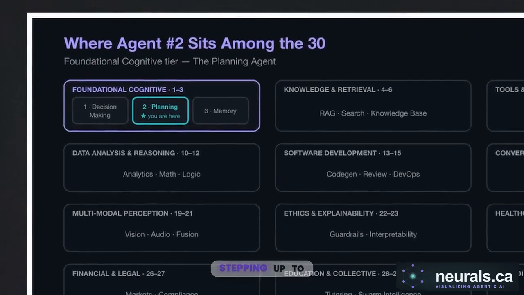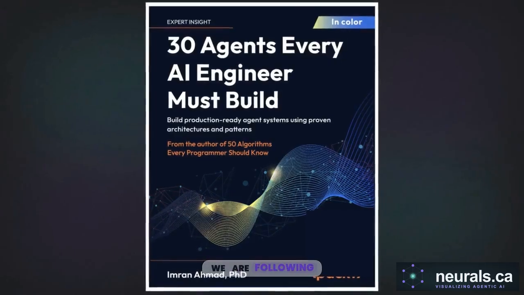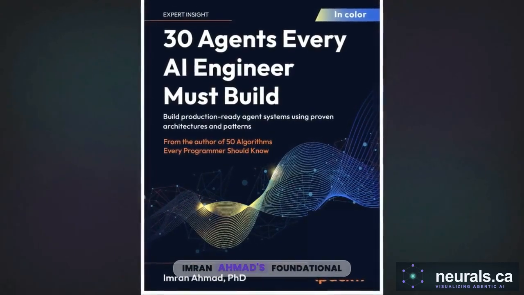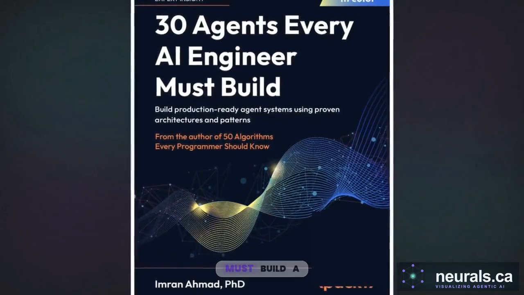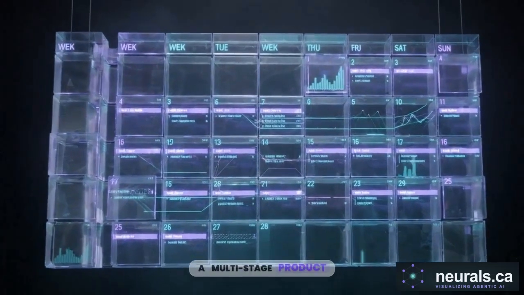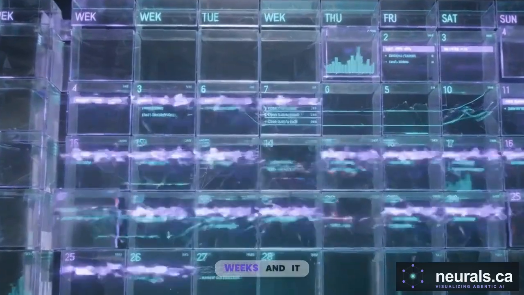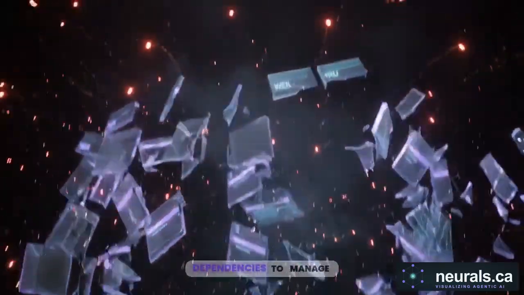Right now, we are stepping up to level 2 of the foundational cognitive tier, the planning agent. The blueprint we are following stems directly from Imran Ahmad's foundational text, 30 Agents Every AI Engineer Must Build. A purely reactive system has no temporal horizon. If you hand it a single customer service ticket, it succeeds. Ask it to coordinate a multi-stage product launch spanning 3 weeks, and it collapses. It lacks the ability to map out parallel dependencies.